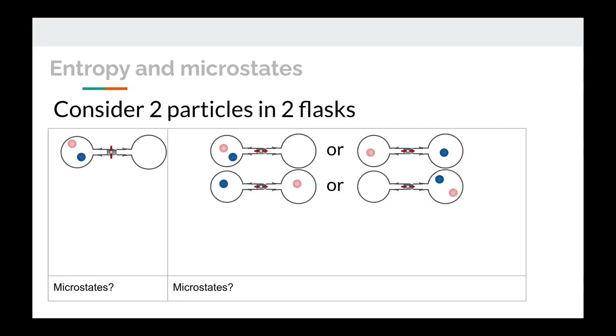Now consider we have 2 particles in 2 flasks. At first, there's only one microstate, and that is both particles are in the left-hand flask. But if we open up the valve and let the particles randomly move around, there are 4 possible microstates that could exist after this change. One is both particles are still in the left. We could have pink on the left, blue on the right. We could have blue on the left, pink on the right, or we could have both particles in the right.